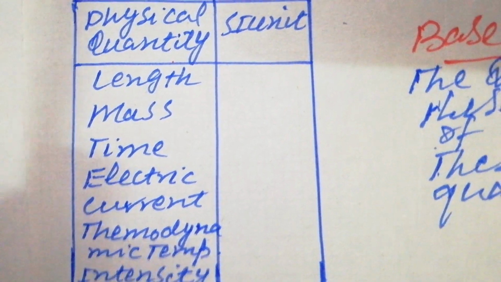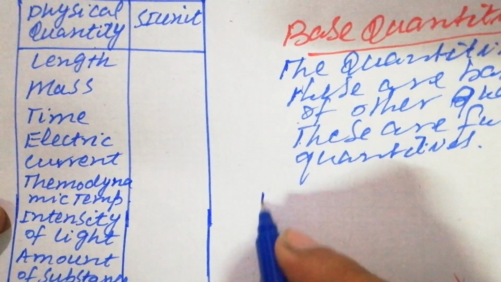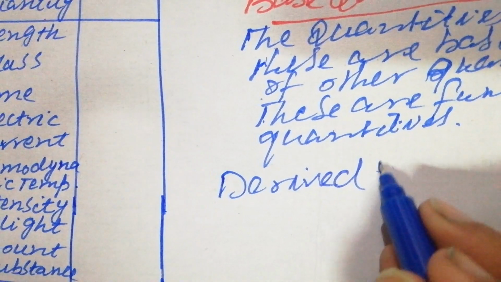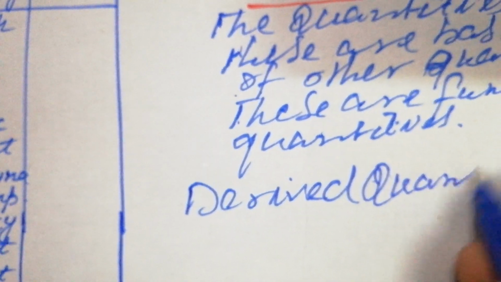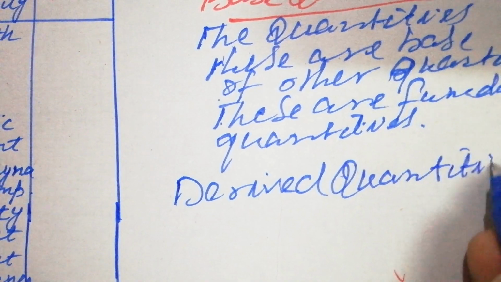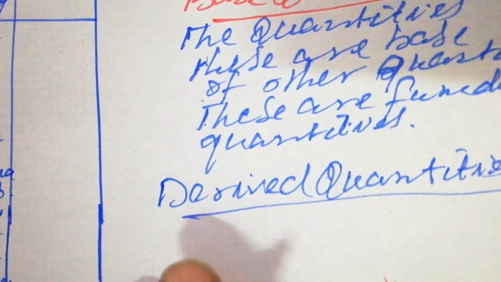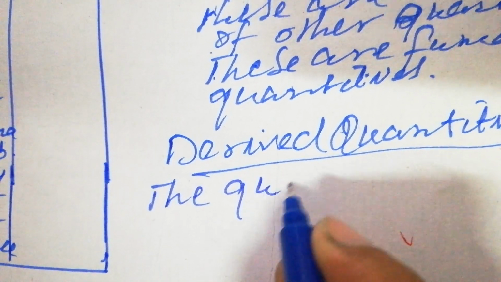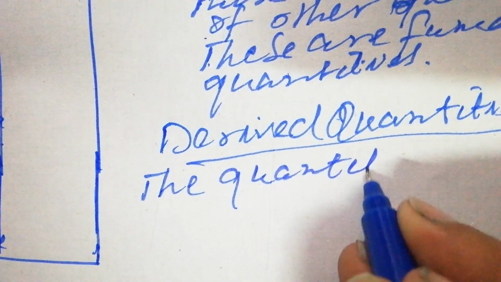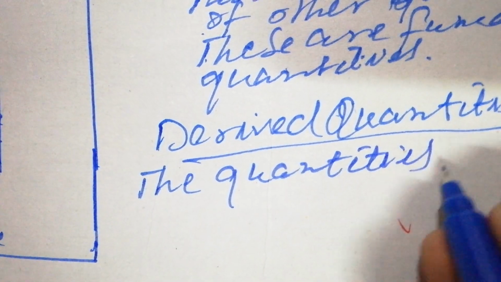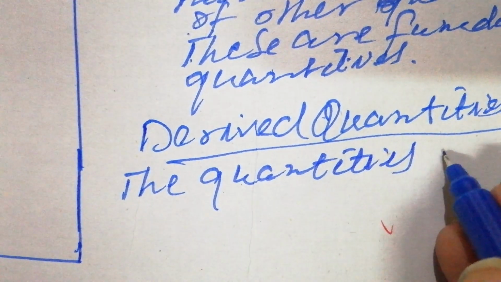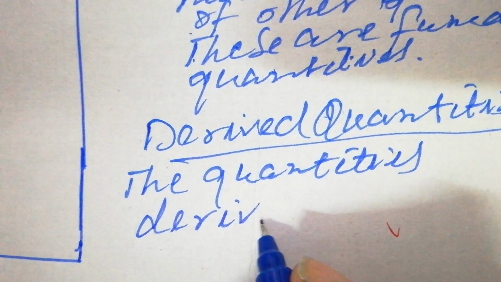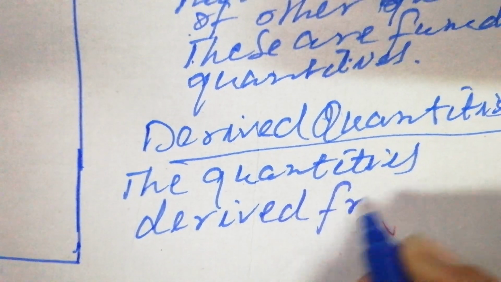Now come to the derived quantities, students. Derived quantities are the quantities derived from base quantities.